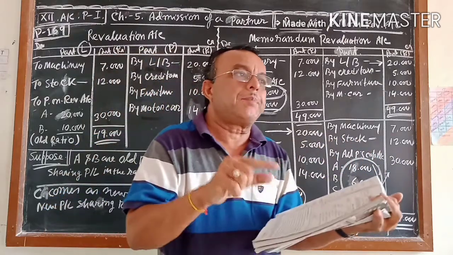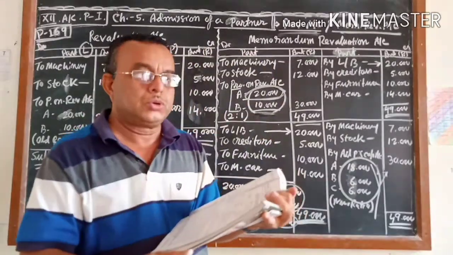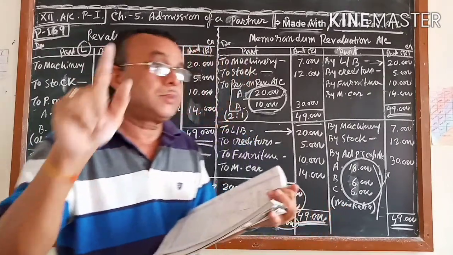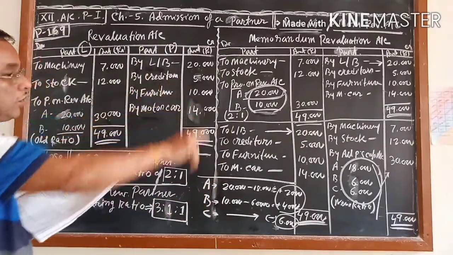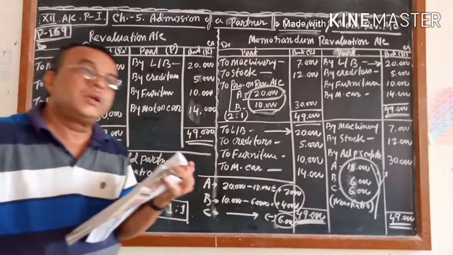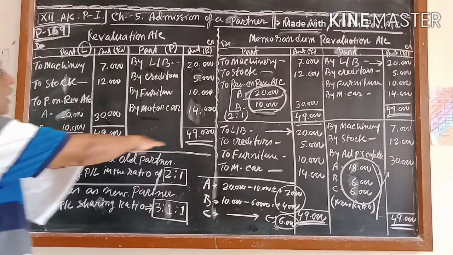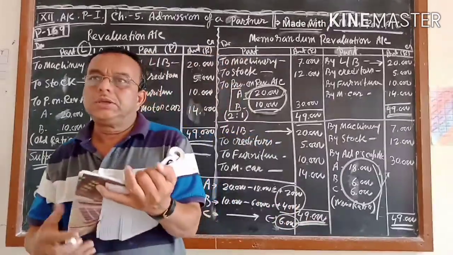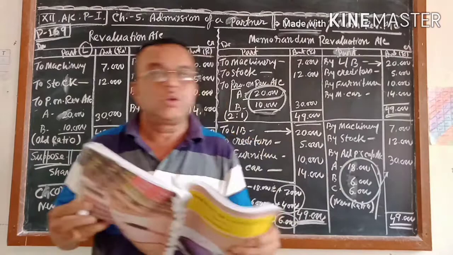But sometimes it may happen that a 3 mark short sum practical may be asked. An 8 mark memorandum revaluation account will not come, but a 3 mark one may come. If it comes, certain points will be given in the question, and they may ask you to do the revaluation account and the memorandum revaluation account. So you will do both. I think you understood what I taught you. If you have any doubt, tell me.